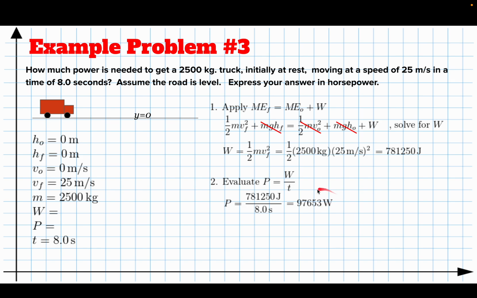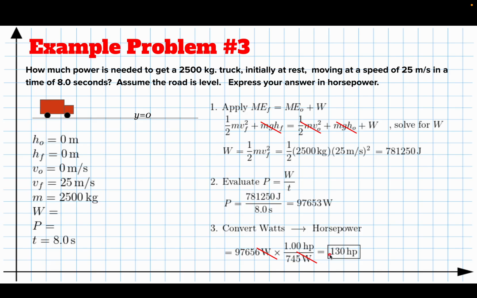Now, we don't really speak watts, so our last step is going to be to convert that to horsepower. So we know there's 745 watts in 1 horsepower. So we can take our 97,000 watts, multiply it by 1 horsepower for every 745 watts. The watts cancel, and that leaves us with a 130 horsepower engine. And so the size of the engine we need to accomplish this task is 130 horsepower.